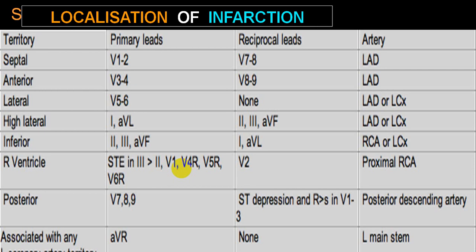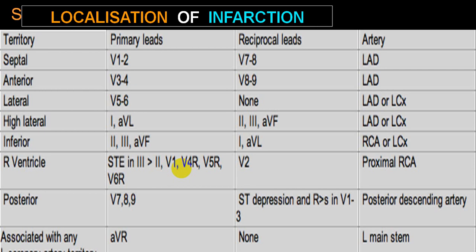And here posterior descending artery is more responsible for posterior wall infarct, and if left circumflex is dominant, it can also involve, because basically a posterior descending will be a branch from left circumflex. So posterior wall infarct can be because of posterior descending artery, which may be dominant along with left circumflex.